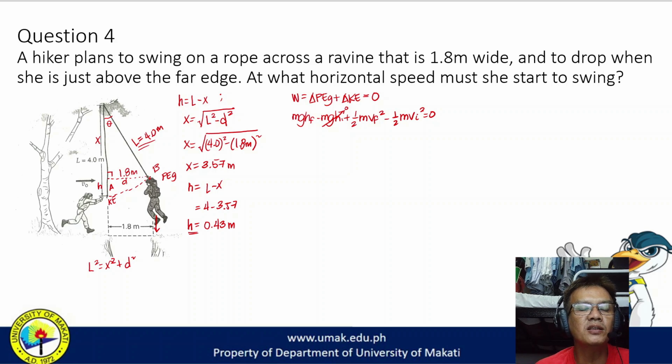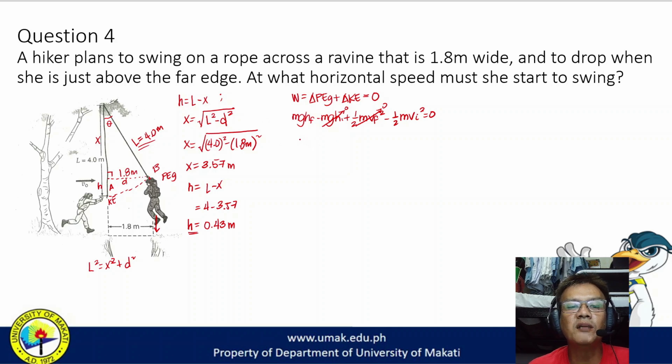At this point, since minimum velocity ang kailangan natin, we could assume that all of the kinetic energy is converted to gravitational potential energy. So that means that dito wala na kinetic energy. So wala tayong final velocity. This would also be equal to 0. Of course, may initial velocity tayo. Ang velocity niya at the start of the swing.